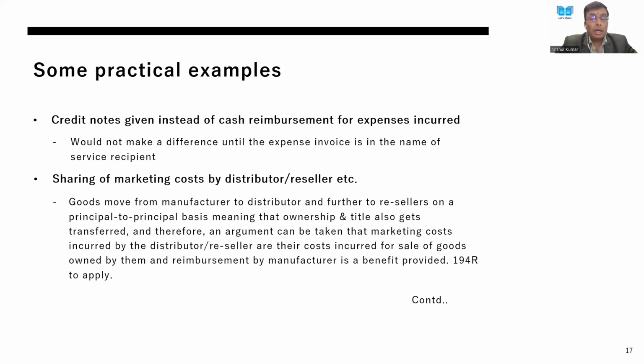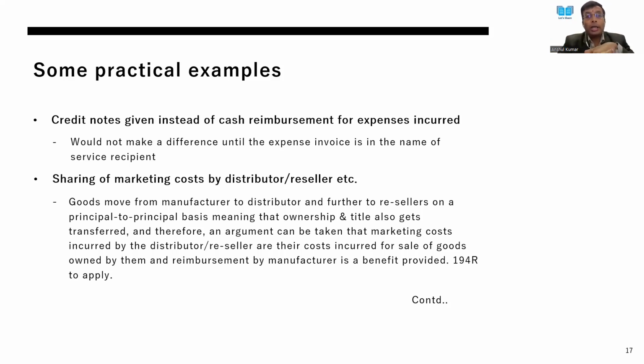Now the issue arises whether this will be treated as a discount or as two different transactions which are now getting set off against each other. One was a sale which has already happened. One is the cash reimbursement which you have to make, but instead of making that cash reimbursement in its own sense, you have adjusted and set off the two transactions and merged them together.